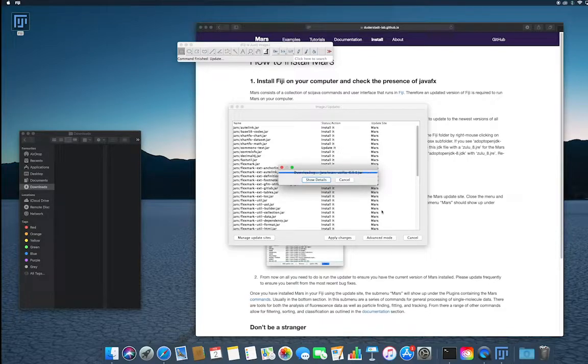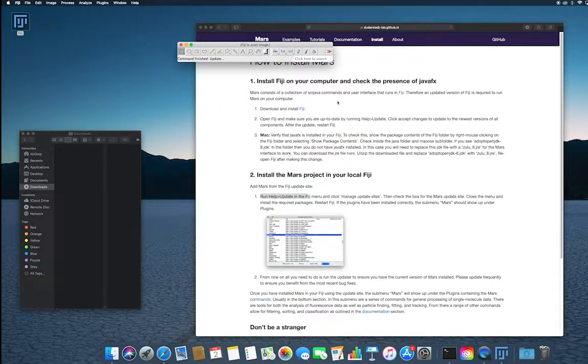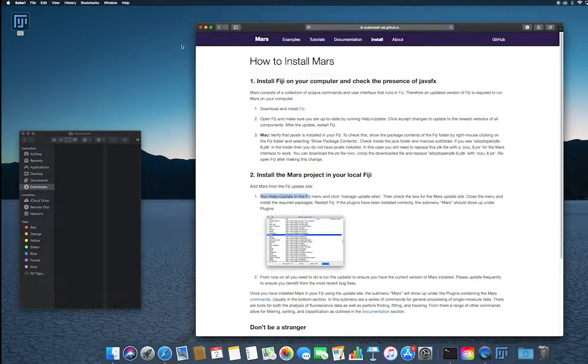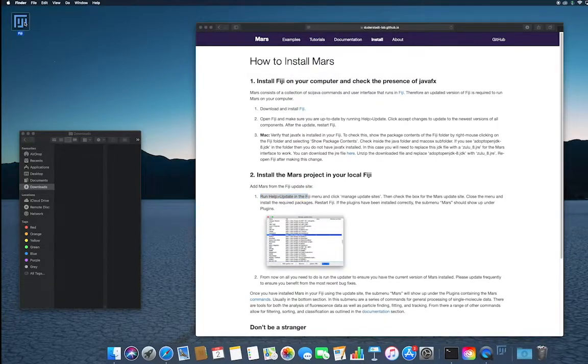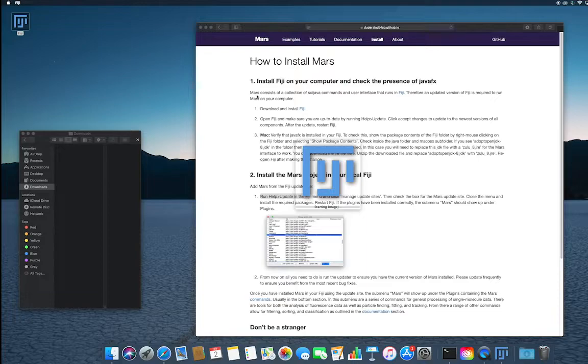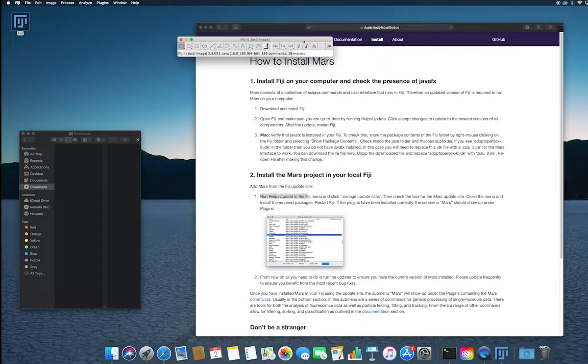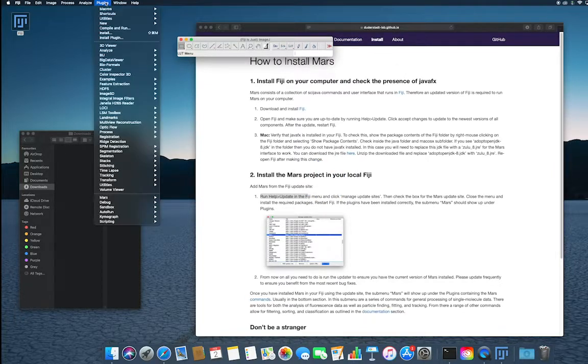Restart Fiji again. Click on Plugins, you should have a drop-down menu called Mars.